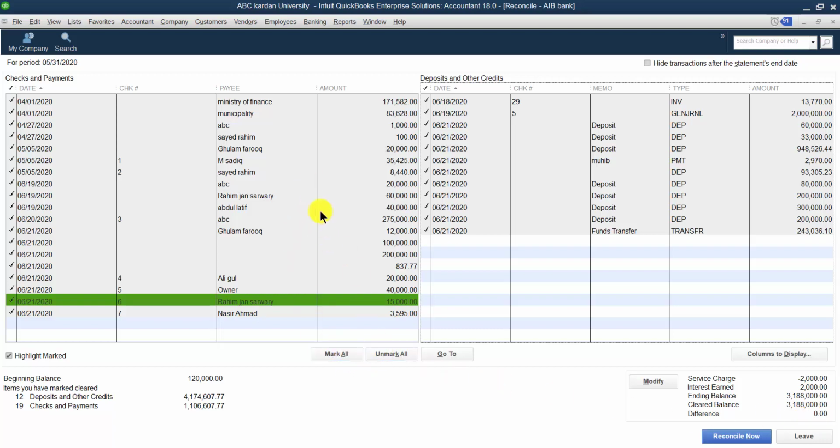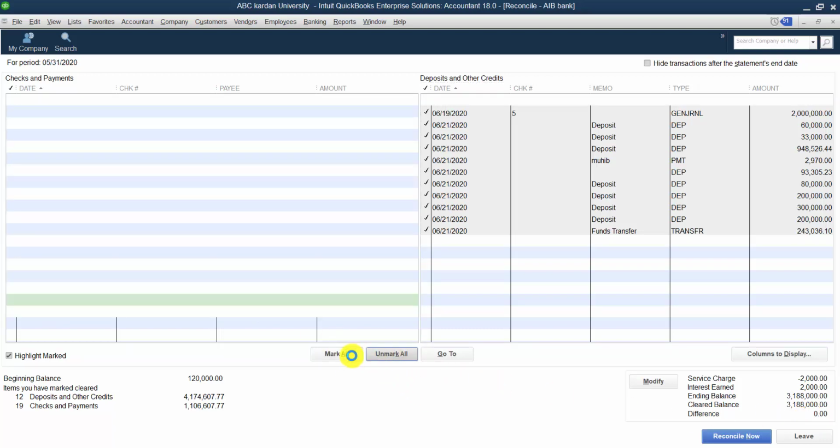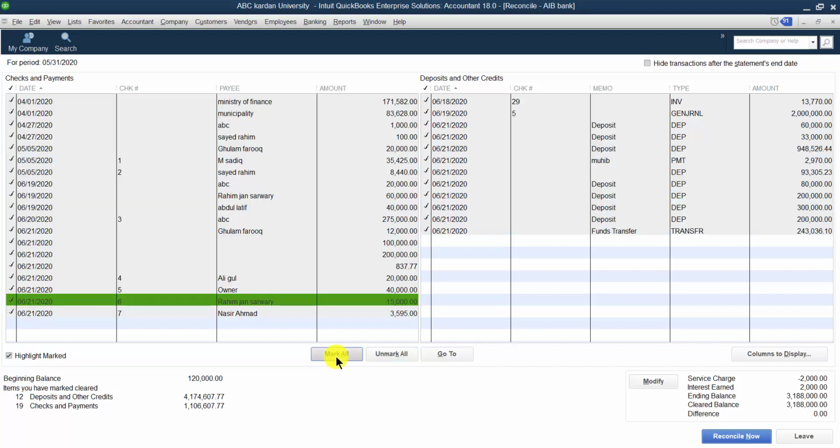Otherwise, if you don't want to select one by one, you can select all. Unmark all, then select all. Okay? So the balance is equal to how much? 0. If there is a difference, it means there is a mistake, so we have to find it out and modify. If the difference is 0, it means we made a good reconciliation statement. So our record and the bank record are correct. There is no problem.